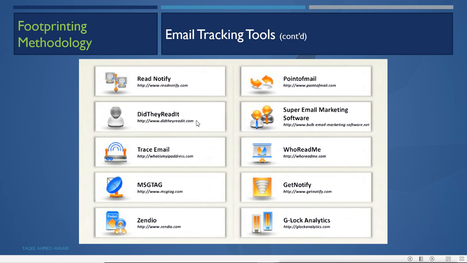Now some of the tools are not free, or some of the tools will give you some trial. So you can check those tools to track your emails, and when you send the mail, you can track when it gets read and opened, whether they see the attachment or they don't see the attachment.